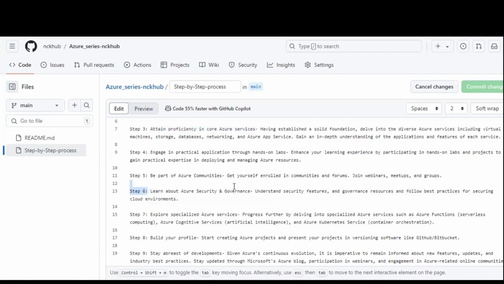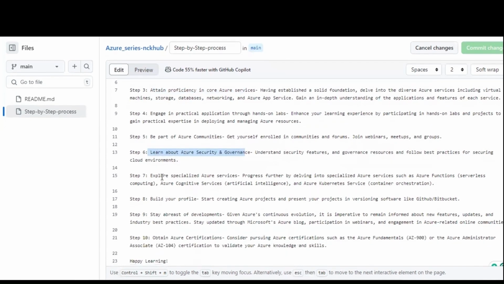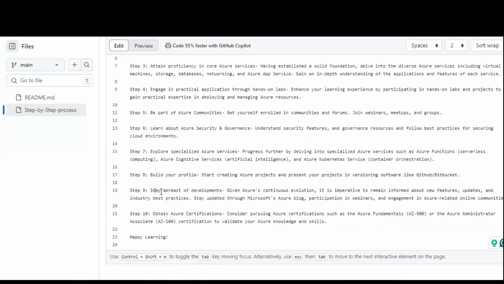Next up, step 6, security and governance. Step 7, become more familiarized with specialized services like containers, AI, Insights, etc. Build your profile, create a project, and deploy your project into GitHub by pushing with the right commands. Next, you have to stay up to date with the continuous developments that are going on. Finally, you have to obtain a certification. All that you have learned is definitely for writing a certification. You have to undergo a certification.